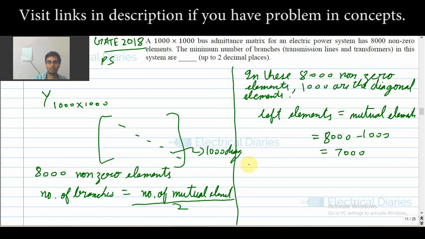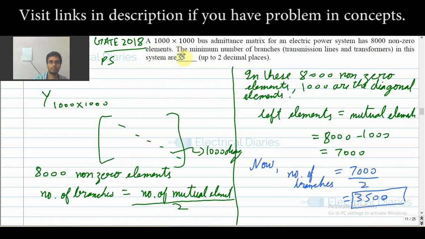So now the number of branches will be 7000 by 2, that is 3500. If you are having some doubt in this concept, then you can visit the video. That is how you approach the question.